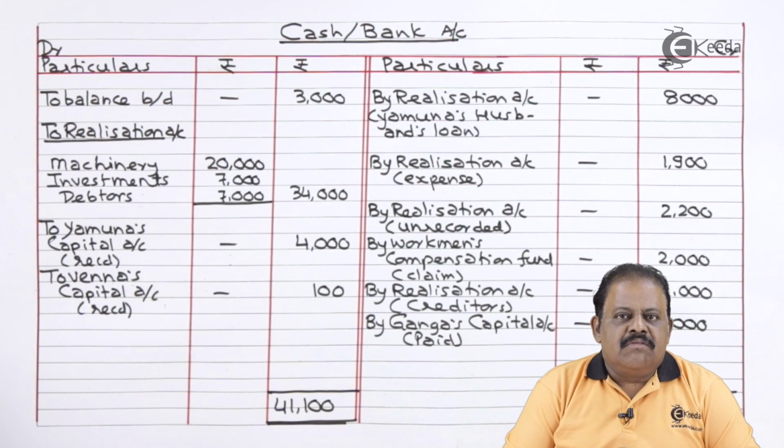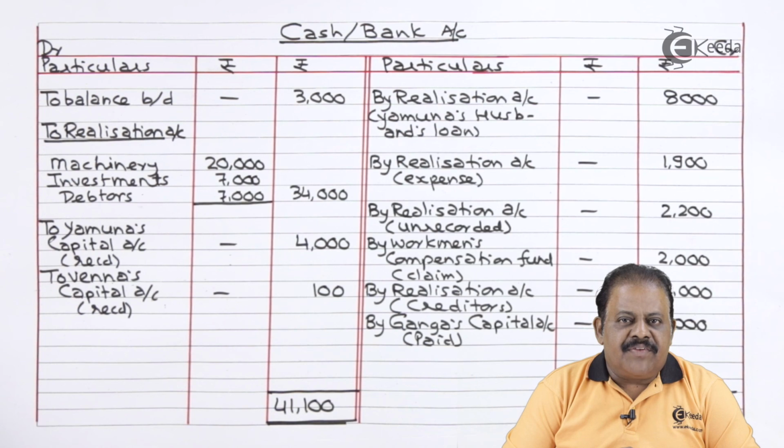In this question, various adjustments were involved, so we were required to be very careful while solving this question, particularly adjustment relating to contingency reserve, workmen's compensation fund, outstanding liabilities, etc.